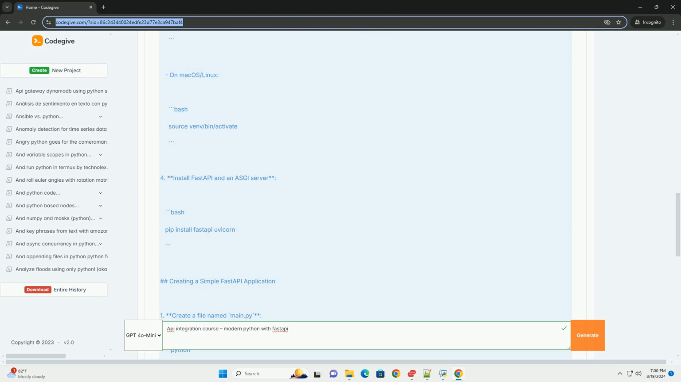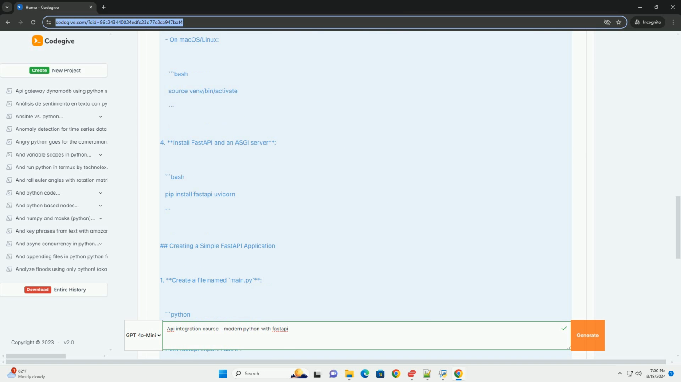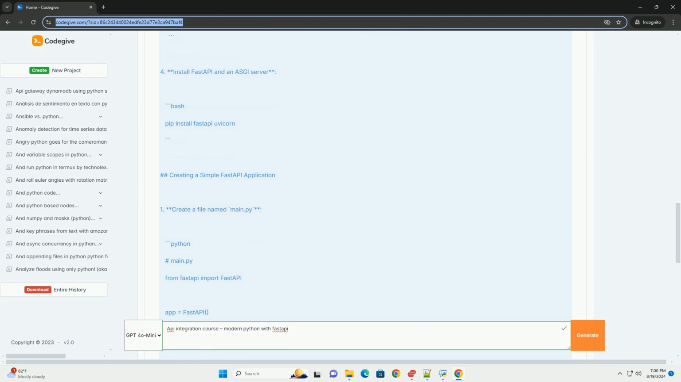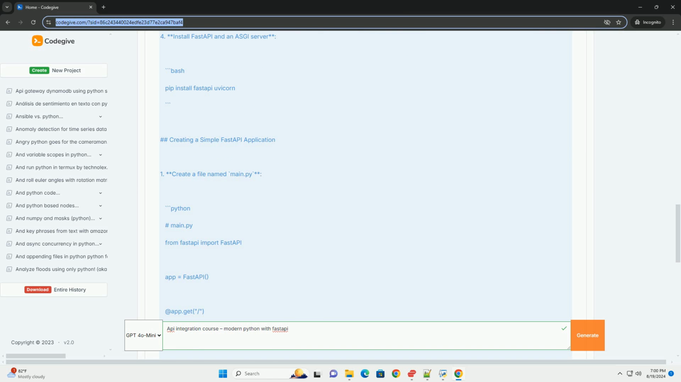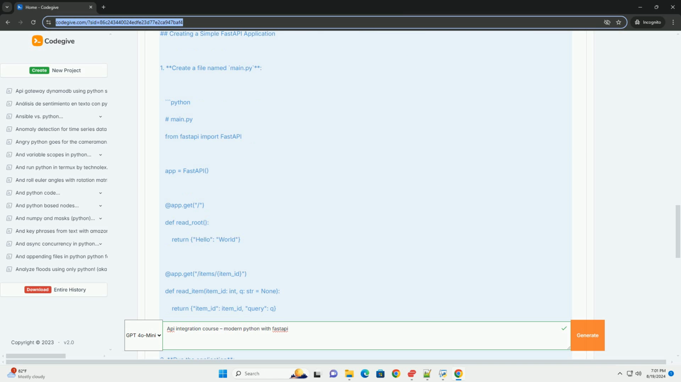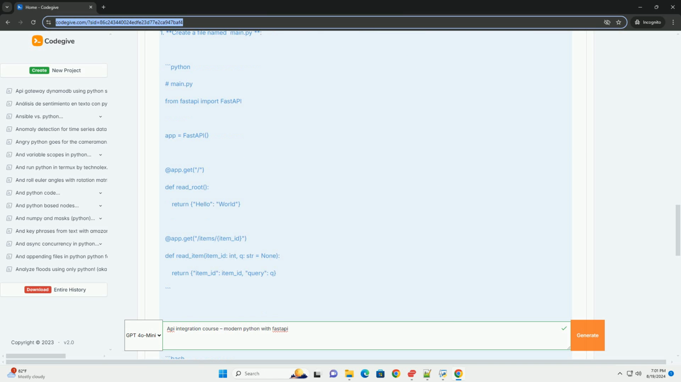4. Install FastAPI and an ASGI server: bash, pip install fastapi uvicorn. Creating a simple FastAPI application. 1. Create a file named main.py: Python, from fastapi import FastAPI, app = FastAPI(), @app.get("/") def read_root(): return {"Hello": "World"}, @app.get("/items/{item_id}") def read_item(item_id: int, q: str = None): return {"item_id": item_id, "q": q}.